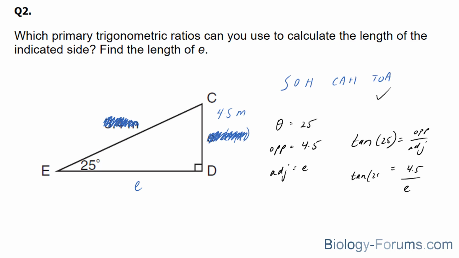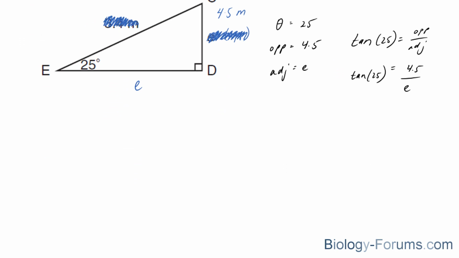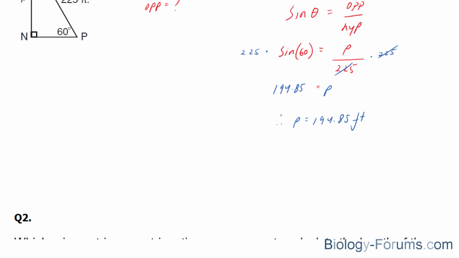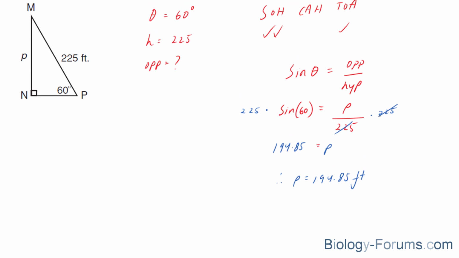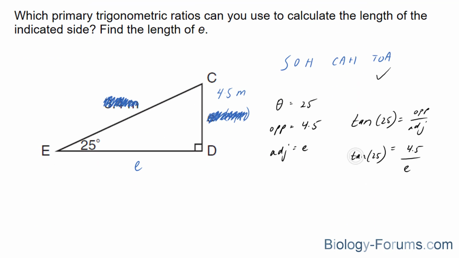Now, a lot of students run into this situation where the unknown is at the bottom. If you ever run into this situation, don't worry. Do the exact same thing you did above. Remember above when you multiplied both sides by 225? You tried getting rid of that denominator? Well, we're going to do the same thing here. Multiply both sides by E. Now, if you've done this in a different way, feel free to use the same method that you are comfortable with. But for this example, we'll use this method.